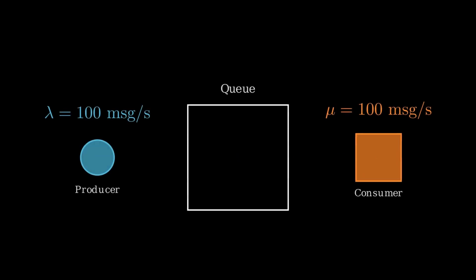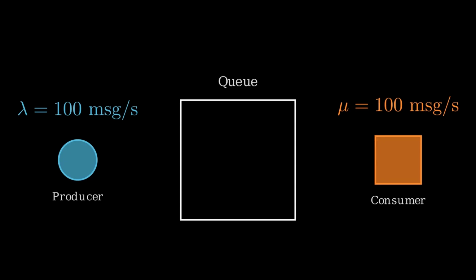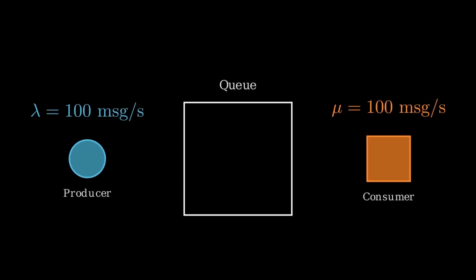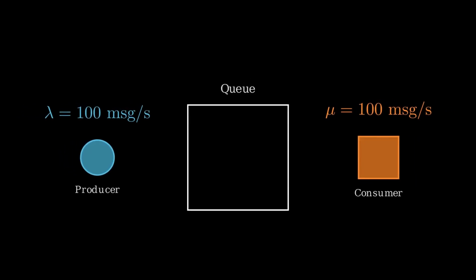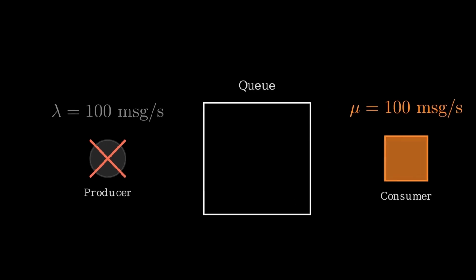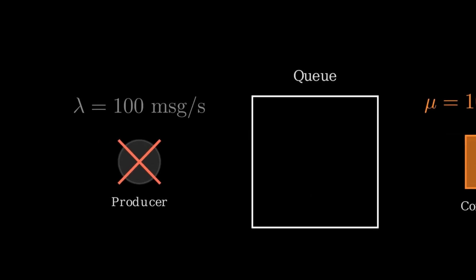But it doesn't stop there. If you receive 100 messages a second and process 100, the queue should be empty. But in practice, it usually isn't, because messages don't arrive like a heartbeat. The waiter doesn't process exactly one order every 5 seconds. Sometimes there's a gap where the producer might be stuck.